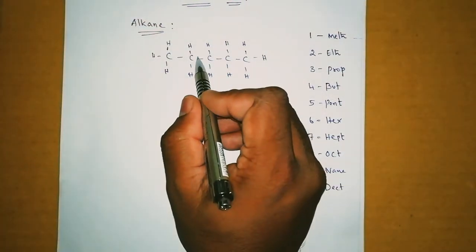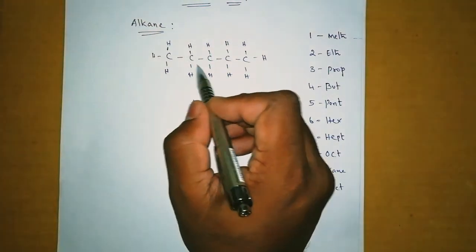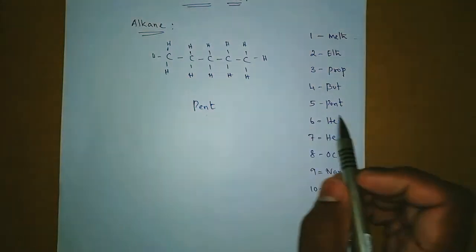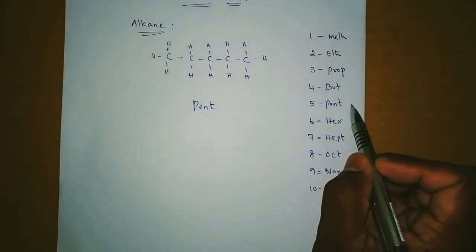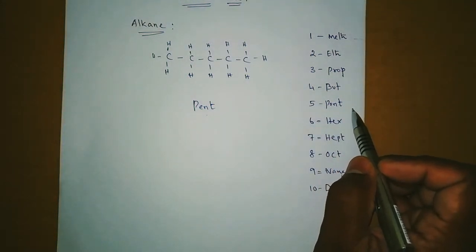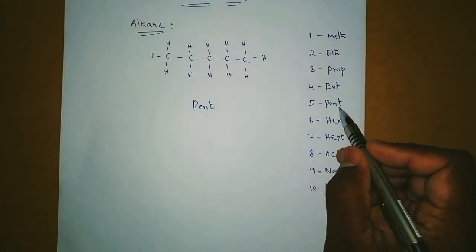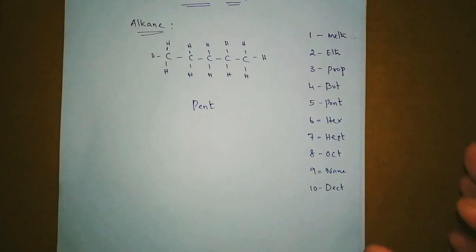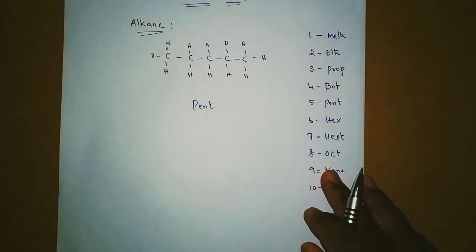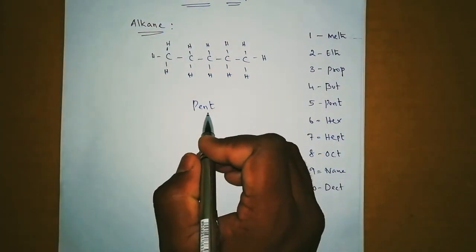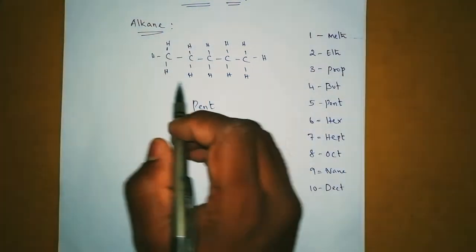So if I put a double bond in any one of these places, that means I have to give a name as pentene. If it has a triple bond between any of these carbon atoms, it should come as pentyne. So that you have to keep in mind. See, this is the family name. You should remember the family name. Clear? So pent. This is the family name, and you have to look at it.